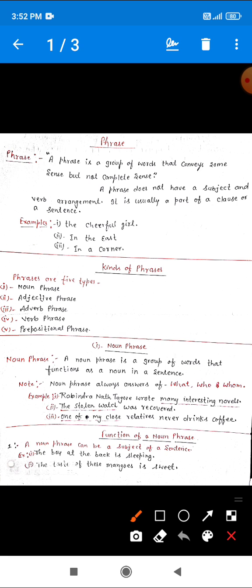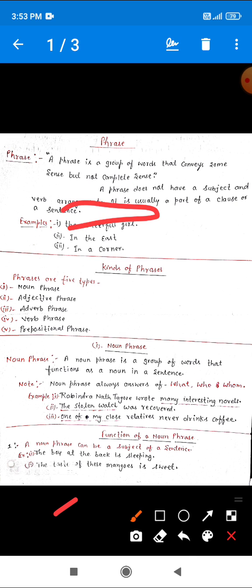Now let's see the examples of phrases. I have mentioned a few examples for you. Let's see the first one: the cheerful girl. Here you can see this is a group of words. There are three words: the first one, the; the second one, cheerful; and the third one, girl. So there are three words, and a group of words is called a phrase.